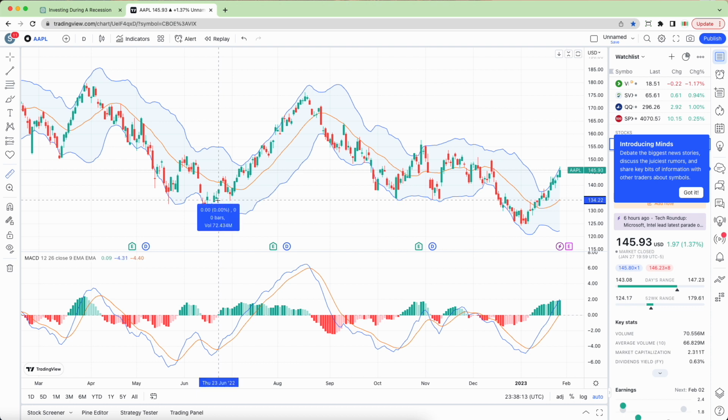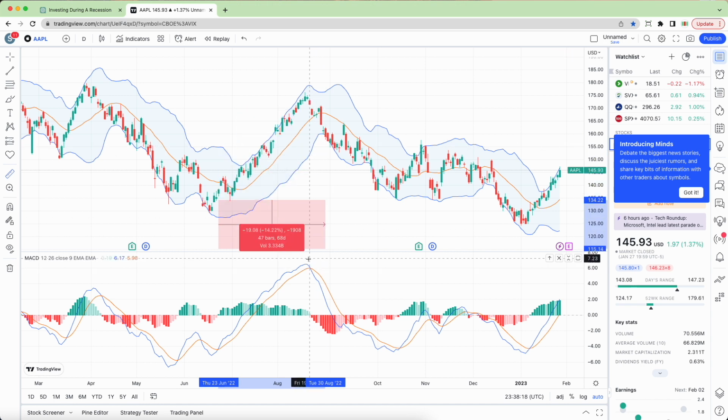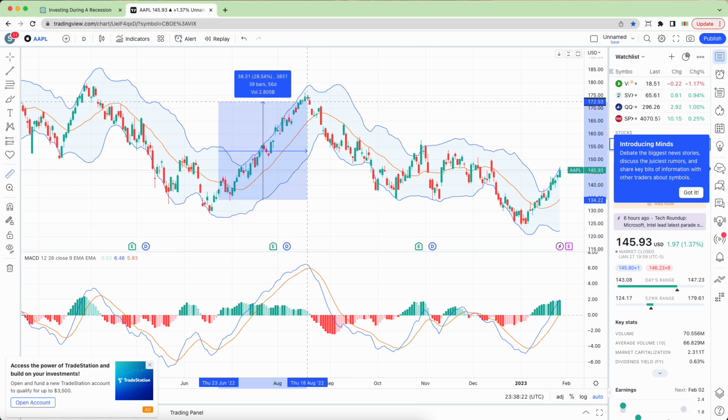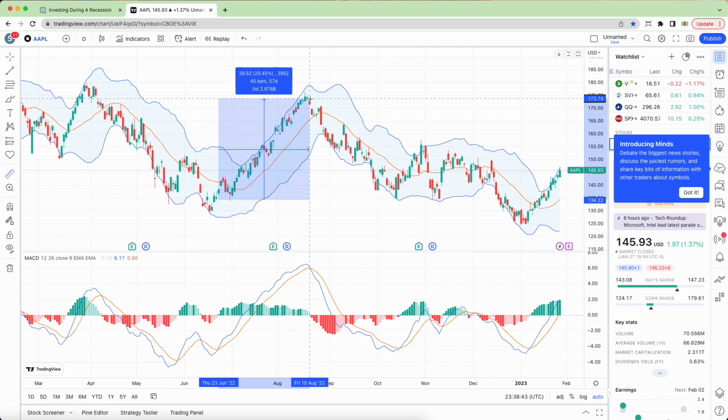So we're close to the bottom. We could ride this up until you can see here where the MACD drops below the signal line. So let's say we sell when the MACD touches the signal line. At this point, the stock price is here, and if we were able to execute this trade when we saw the conditions being met, we would realize a gain of 27.87%.